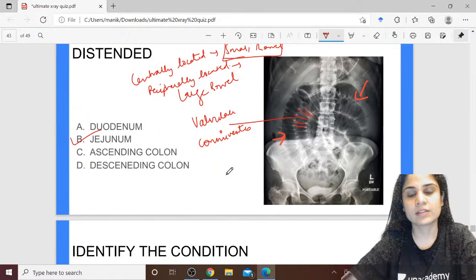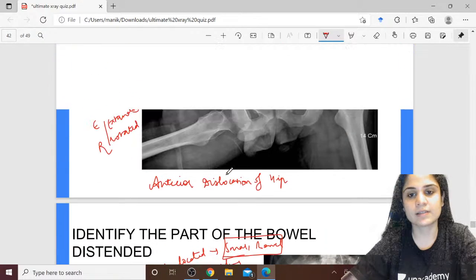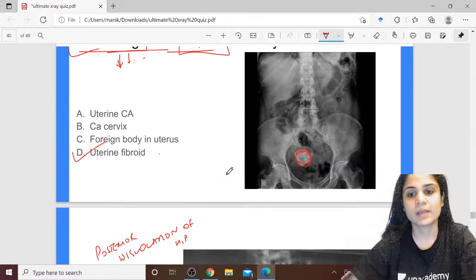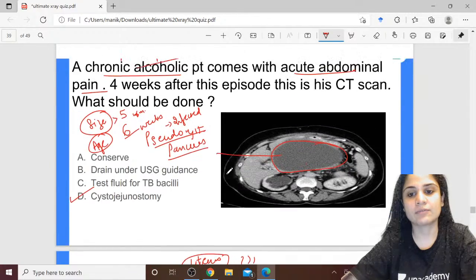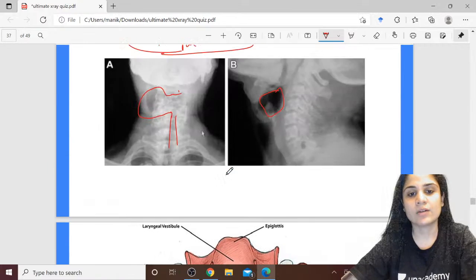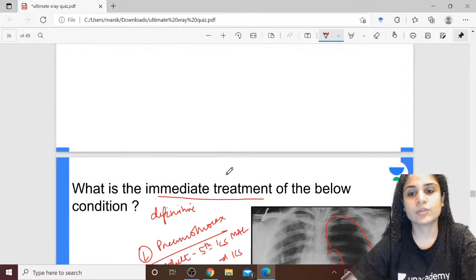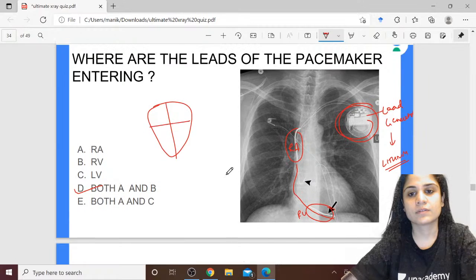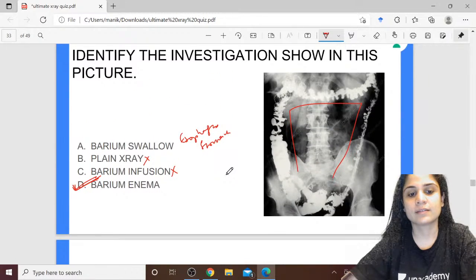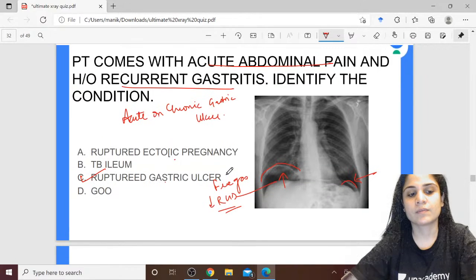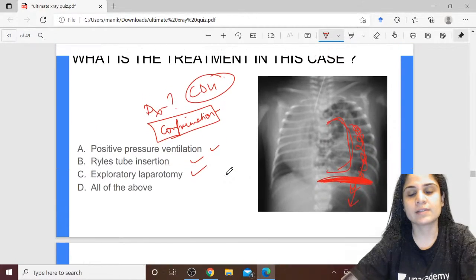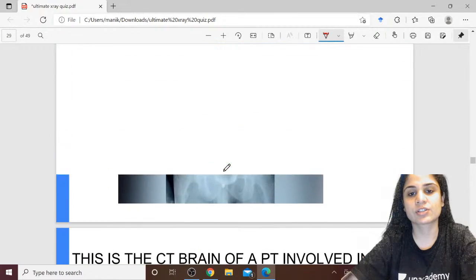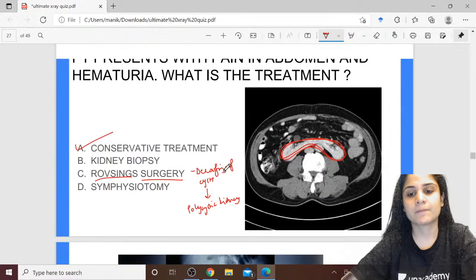We have, sorry, this is jejunum, valvulae conniventes are seen, anterior dislocation of the hip, Faber position, posterior dislocation of the hip, Faber position, calcified fibroid, then we have pseudocyst of the pancreas, we have laryngocele over here, pneumothorax, central venous cannulation, pacemaker leads, barium enema, perforation, perforative peritonitis, congenital diaphragmatic hernia, SDH, EDH, foreign body in the rectum, horseshoe kidney,